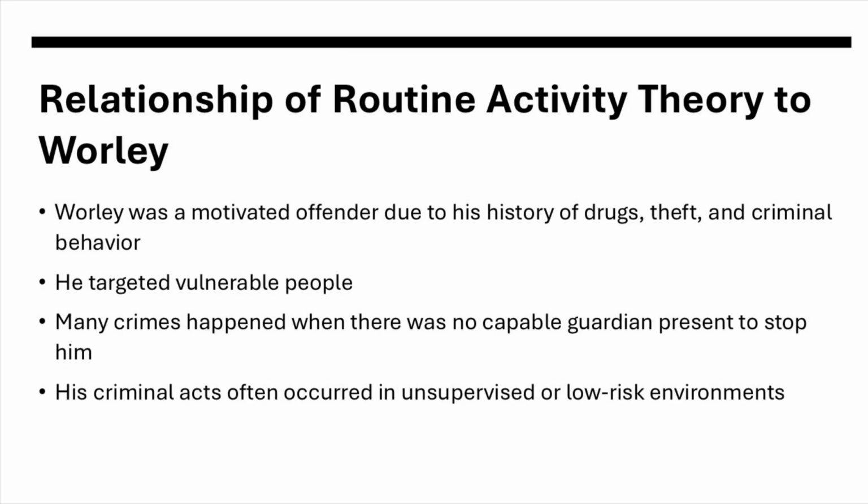It ends with Robin Gardner getting away and Sarah Joggin being further kidnapped and murdered, which is just so sad. But it's crazy to see the routine activity theory come into play: it was that suitable target, there was no guardian around, and it was a low-risk environment, and then you had that motivated offender, and that overall created two very big crimes.